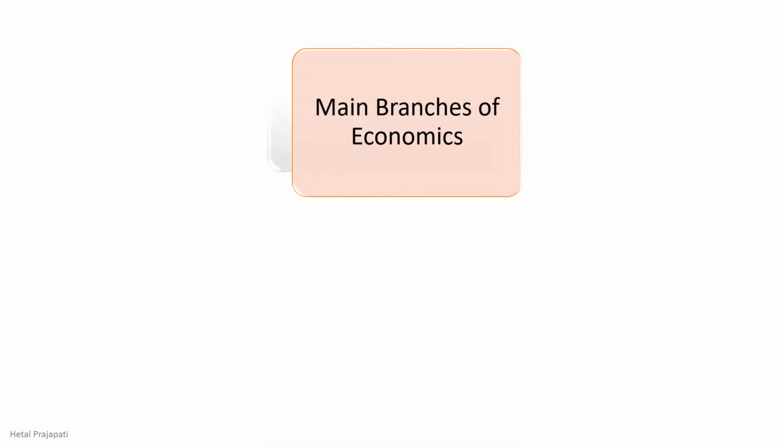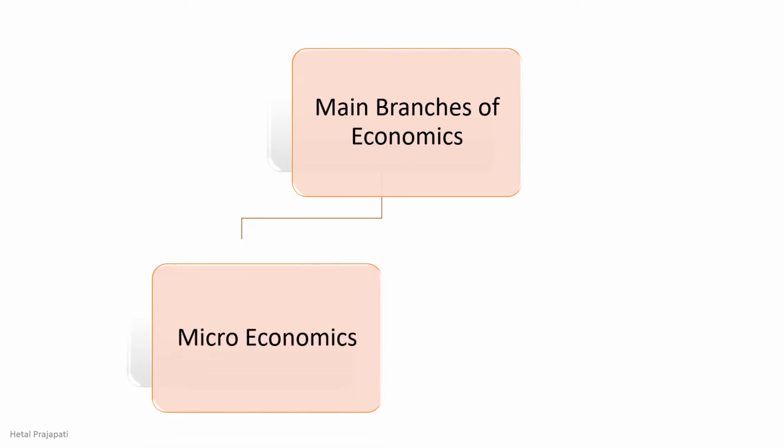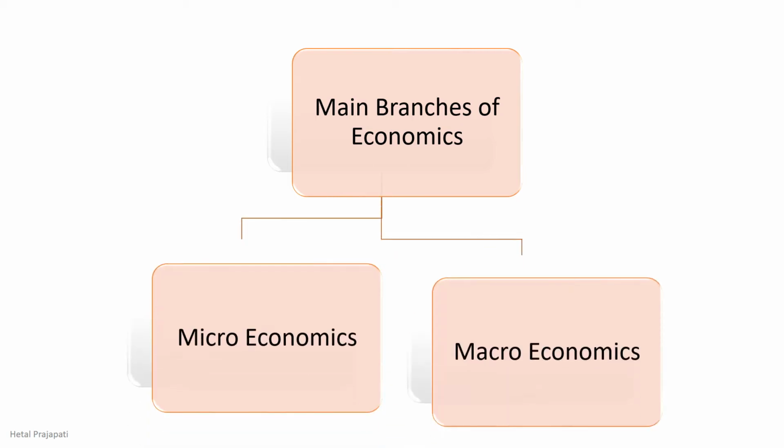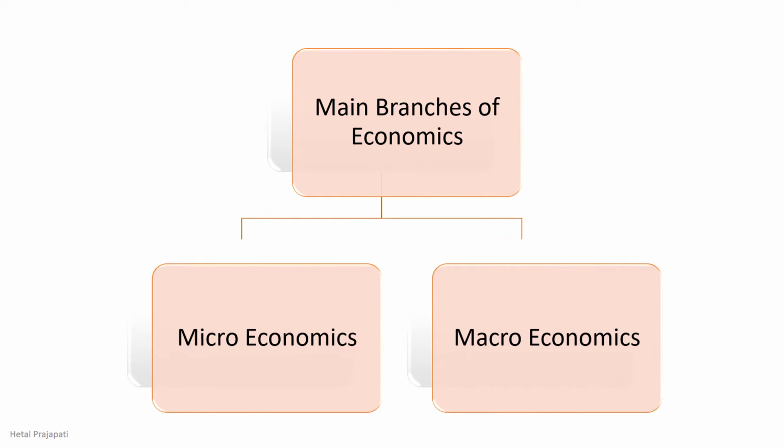Main branches of economics: economics is divided into two parts. First part is microeconomics. Second part is macroeconomics. Students, before proceeding with the detailed explanation of micro and macroeconomics, I would like to explain some short information about both the topics.